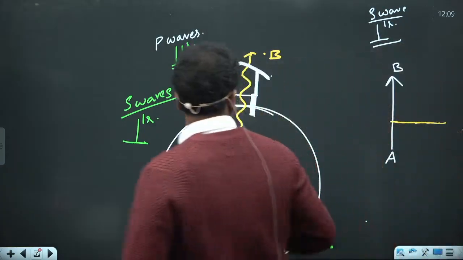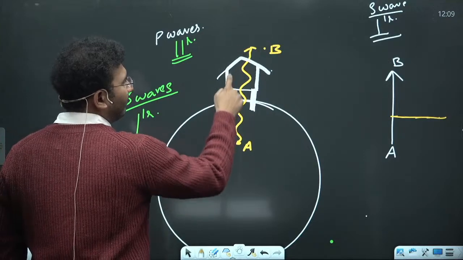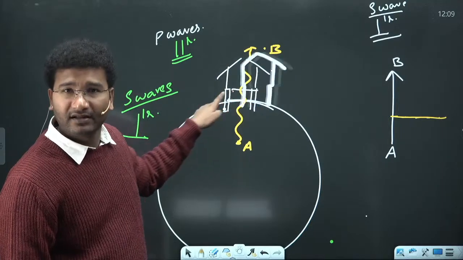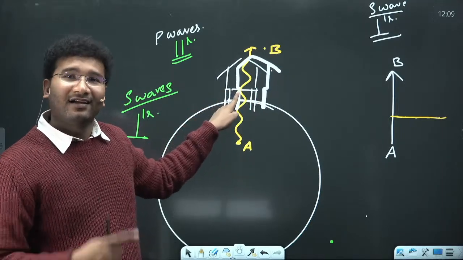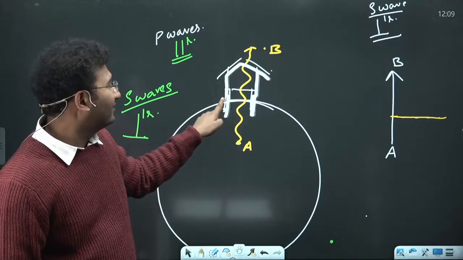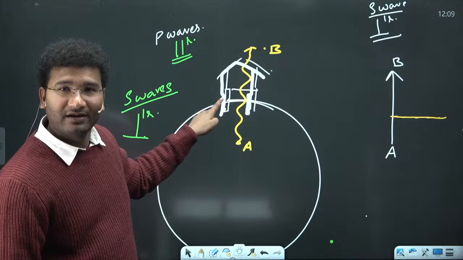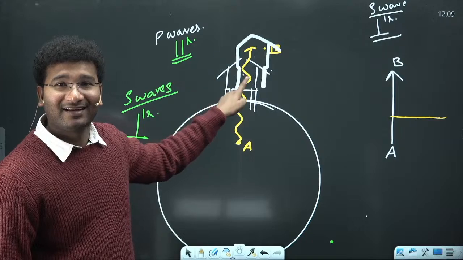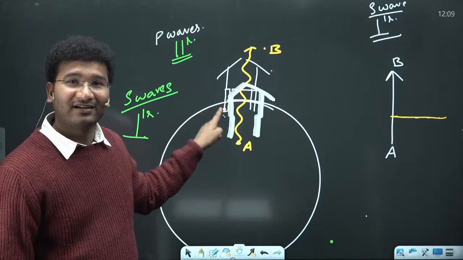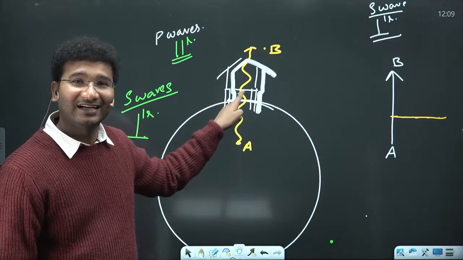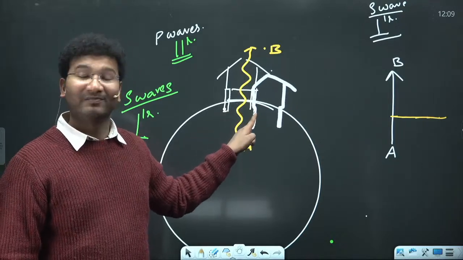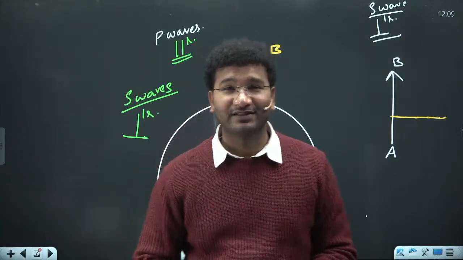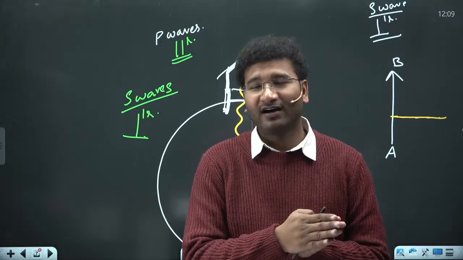So look here, in P waves your house is going to move up and down, the particles, whereas in S waves the particles are moving perpendicular. Whereas in the case of L waves and R waves, they also move perpendicular and then make a circle like this, right? Imagine if these are the particle movements in any of your constructions, don't you think they are going to impact a lot? Yes, they will. So that's why we fear not the S waves, we actually fear these surface waves. What are surface waves? They are nothing but your R waves and L waves.